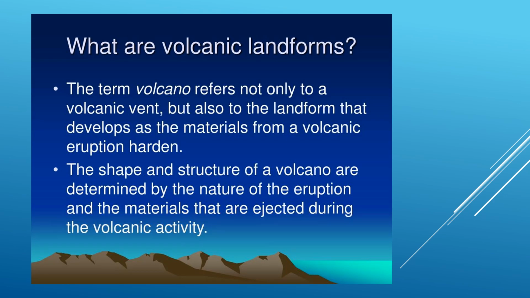So what are volcanic landforms? This is the second landform. The term volcano refers not only to a volcanic vent but also to the landform that develops as the materials from a volcanic eruption harden. The shape and structure of a volcano are determined by the nature of the eruption and the materials ejected during the volcanic activity. For better understanding, watch the volcanic eruption video on my channel, and you will understand more about volcanoes.